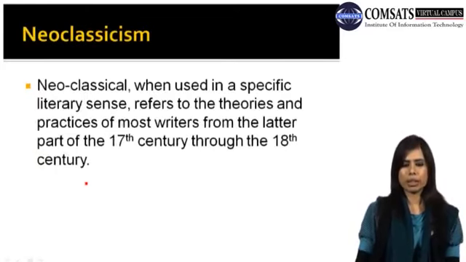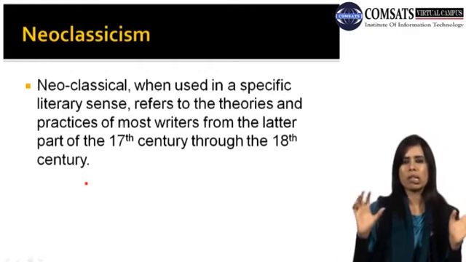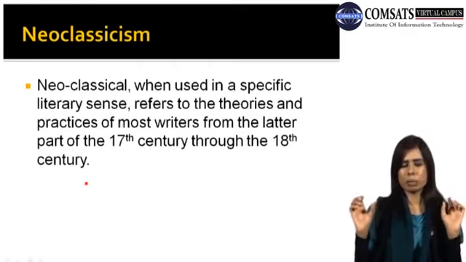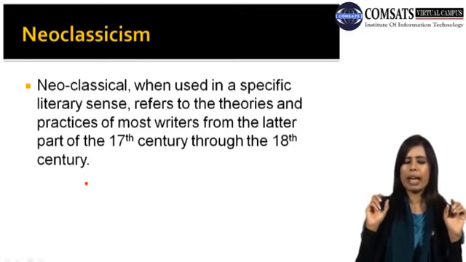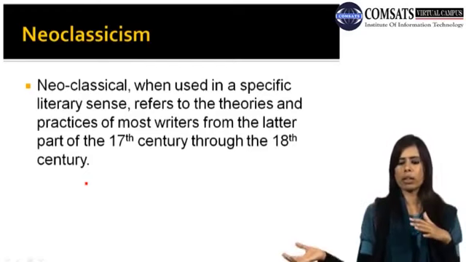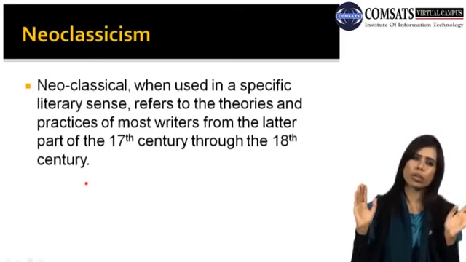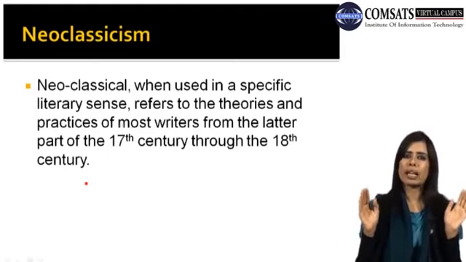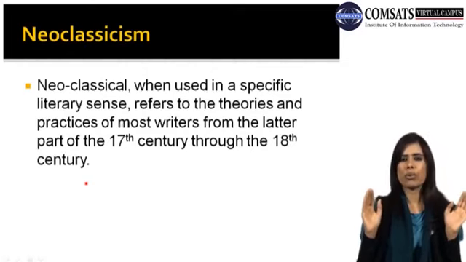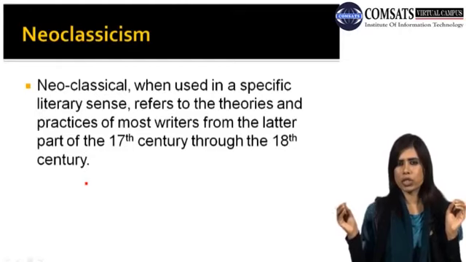Neoclassicism, this is another term, when used in a specific literary sense, refers to the theories and practices of most writers from the later part of the 17th century to the 18th century. So basically neoclassical, this period in the history of English literature, was followed in the 18th century as well. My dear students, let me remind you that we are talking about 17th century English literature, and we are focusing on the age of Dryden because he belongs to the later part of the 17th century.